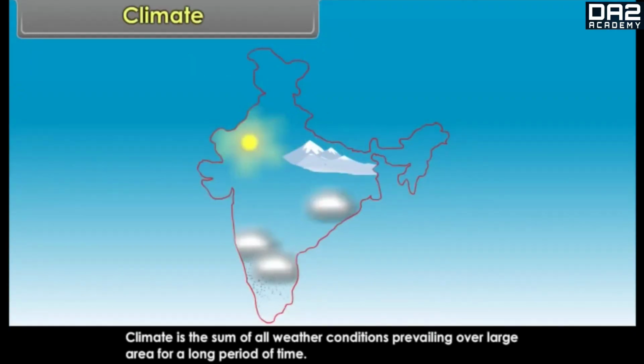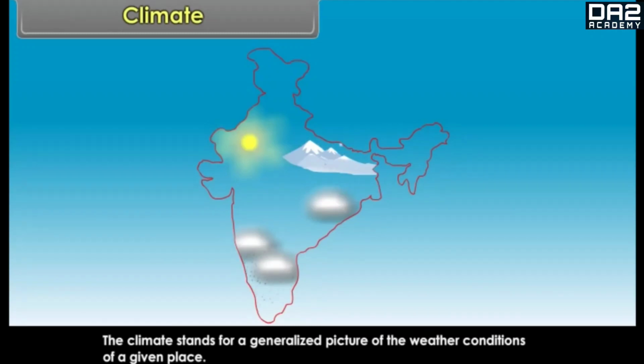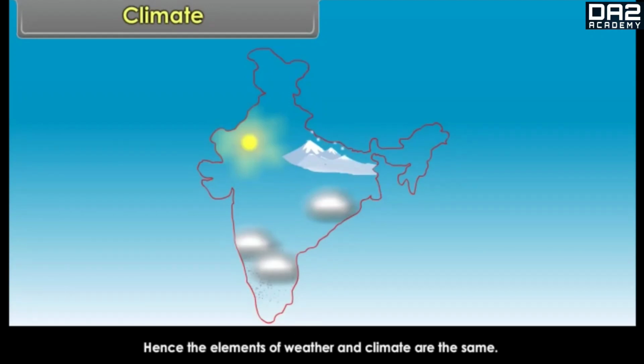Climate. Climate is the sum of all weather conditions prevailing over a large area for a long period of time. The climate of India may be described as monsoon type of climate. The climate stands for a generalized picture of the weather conditions of a given place. Hence, the elements of weather and climate are the same.